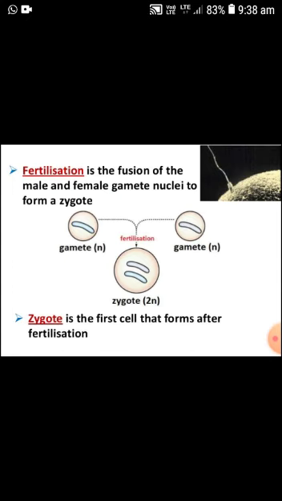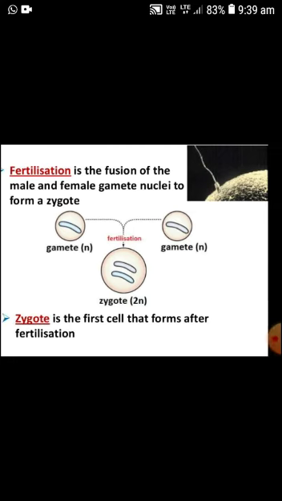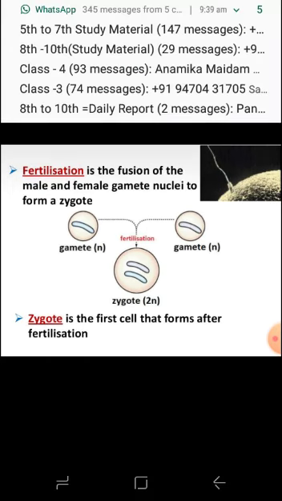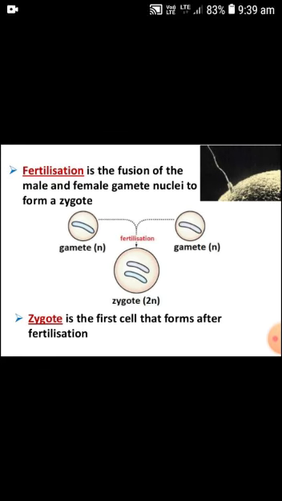Internal fertilization is when the fusion of gametes takes place inside the body of the female. For example, in human beings, the fusion of gametes takes place inside the female body. So this is internal fertilization.